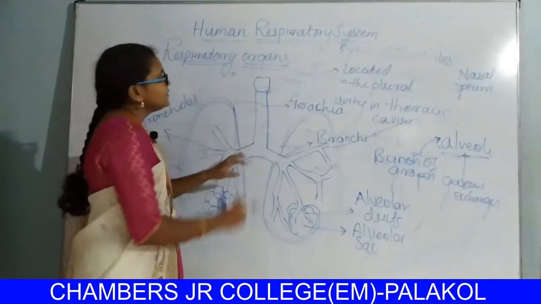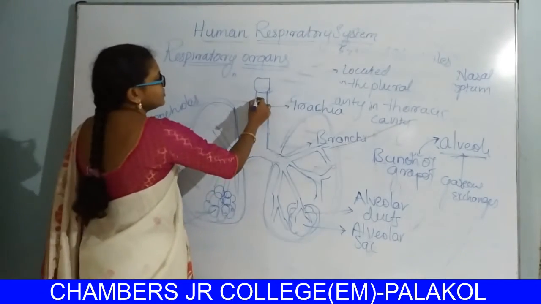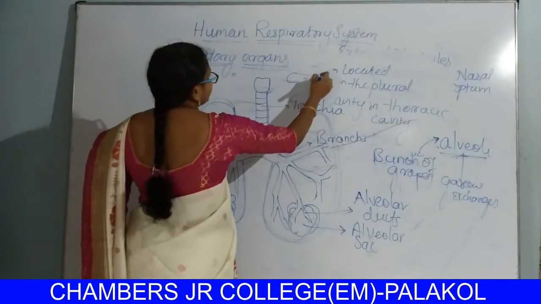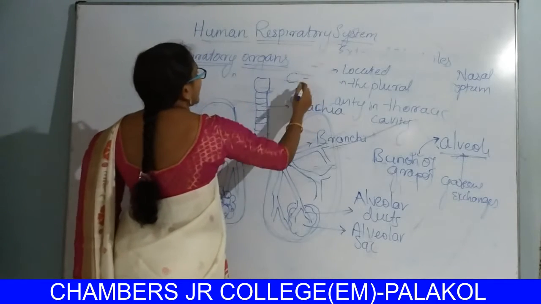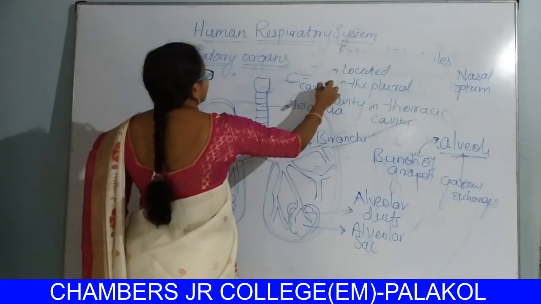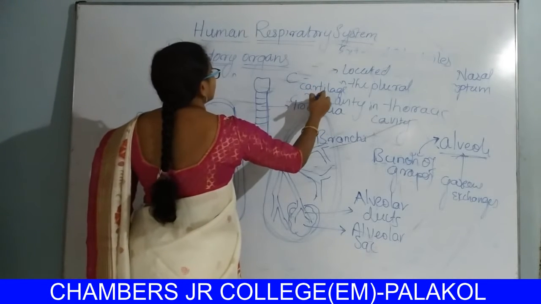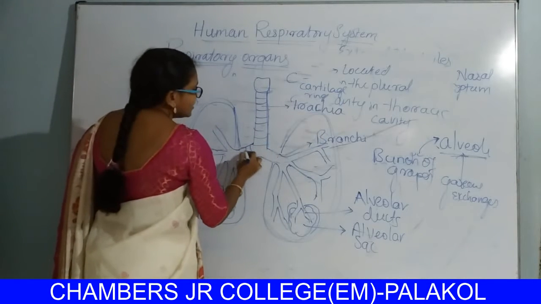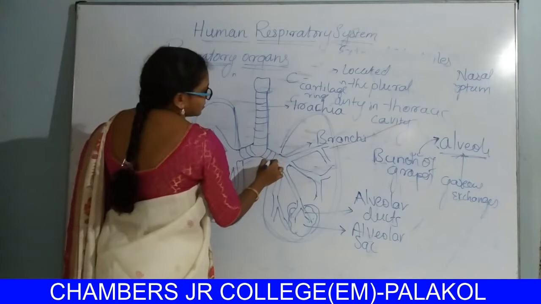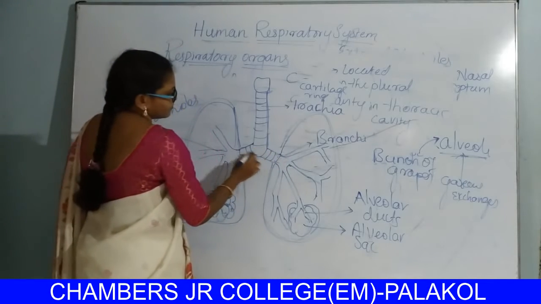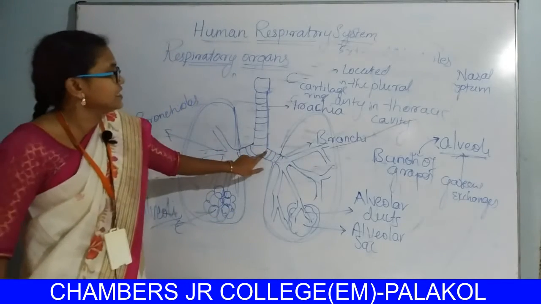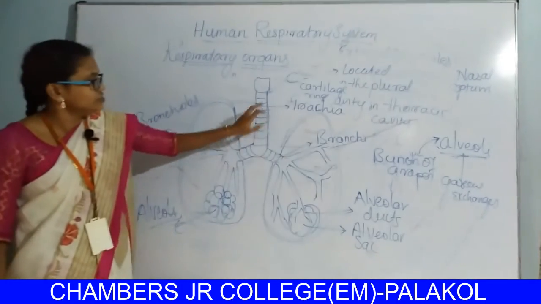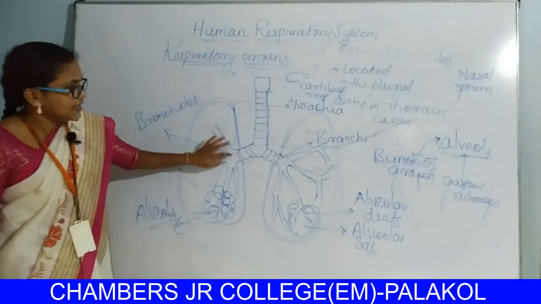The wall of the trachea contains C-shaped cartilage rings. The trachea and bronchi also contain C-shaped cartilage rings.